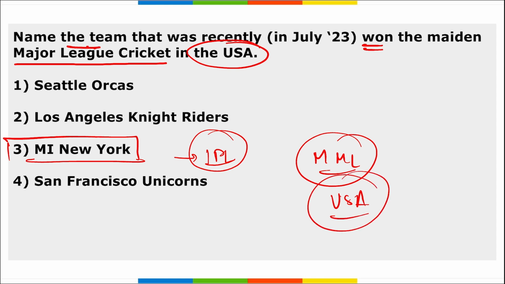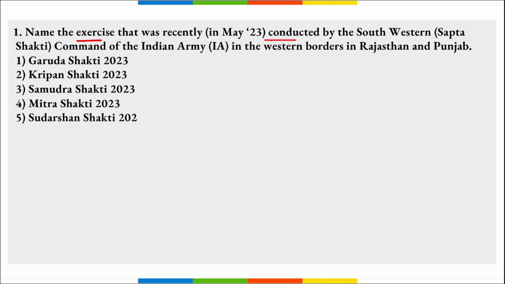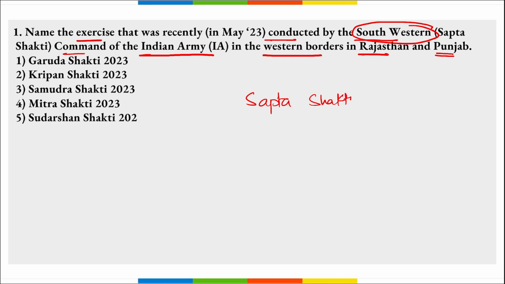Correct? Name the exercise that was recently conducted by Southwestern Command of the Indian Army on the western border in Rajasthan, Punjab. And what is the name of this Southwestern Command? That is Sapta Shakti. Correct. So this command conducted an exercise recently. What is the name of that exercise? That was Sudarshan Shakti 2023. That is, it was held in the year 2023.